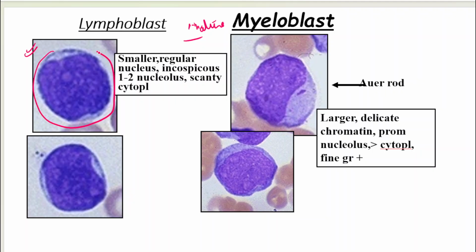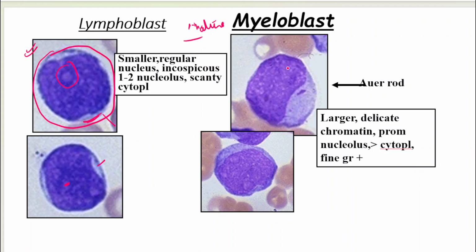It is a cell which is quite large compared to the small mature lymphocyte, right? In size it is quite big, but it has a single nucleolus, or in some cells nucleoli may be missing also. It has a very scant amount of pale basophilic cytoplasm. Okay, so this is what is going to define your lymphoblast. A relatively smaller size than the myeloblast, relatively scant amount of cytoplasm than the myeloblast, and 0 to 1 nucleoli as compared to the myeloblast.